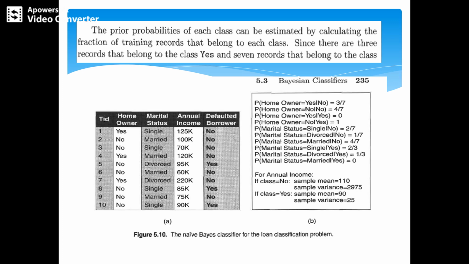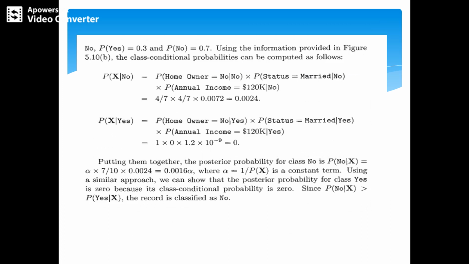For marital status, the married case given class no is 4 by 7, the divorced case is 1 by 7, and for class yes, married is 0. For annual income, if the class is no, the sample mean is 110 and the sample variance is 2975. If the class is yes, the sample mean is 90 and the sample variance is 25. We then use the class conditional probability formula with these values to compute the probabilities.